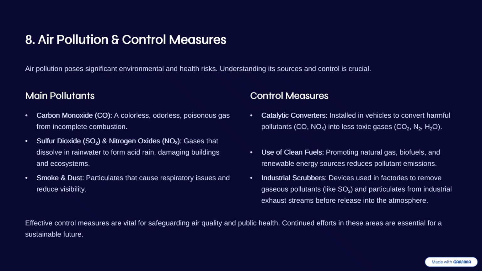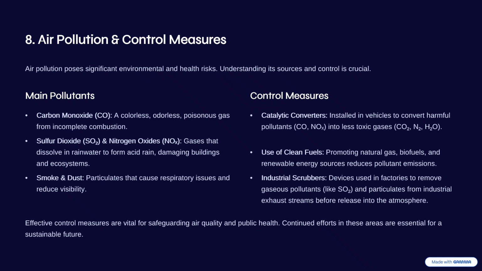So how do you do a control measure for these types of substances? Before we look into control measures, just know that carbon monoxide is usually a colorless, odorless, poisonous gas that comes from incomplete combustion. Sulfur dioxide and nitrogen oxides are gases that dissolve in rainwater to form acid rain, damaging buildings, rooftops and ecosystems. We also have smoke and dust that usually cause respiratory diseases and reduce visibility.